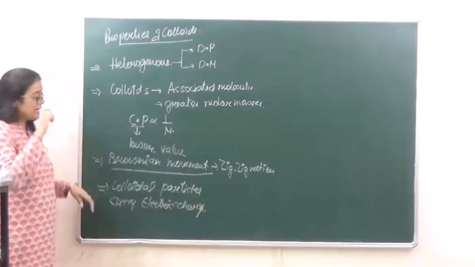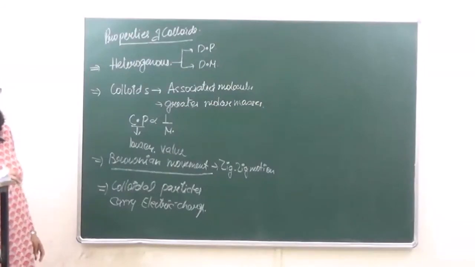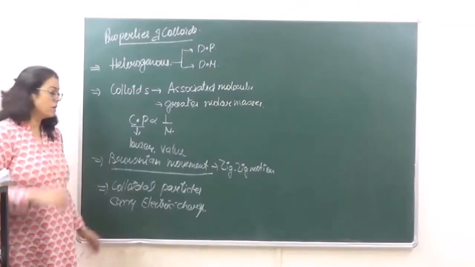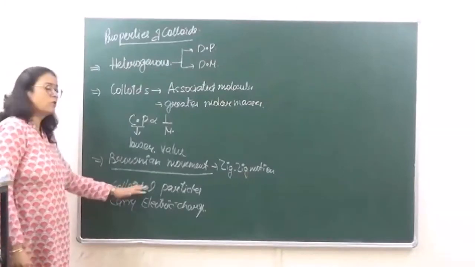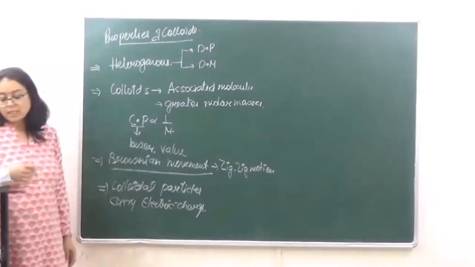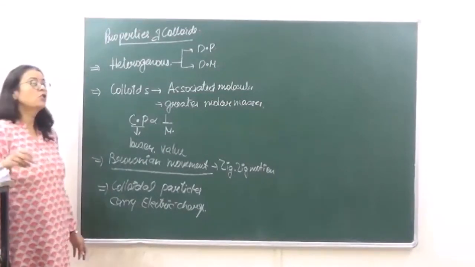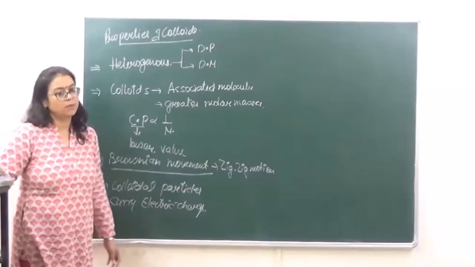We know that there are two types of phases present, the dispersed phase and the dispersion medium. If the dispersed phase, which are the colloidal particles, has a positive charge, then the dispersion medium will have an opposite and equal charge so as to make the colloid stable.